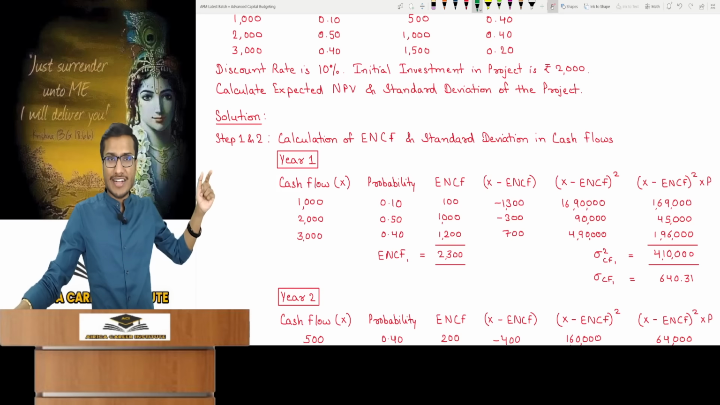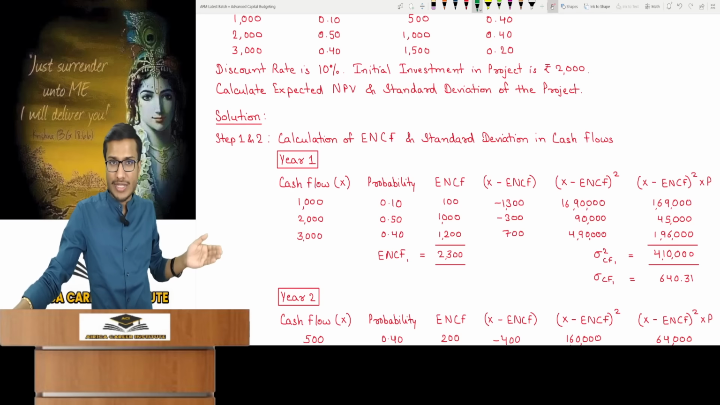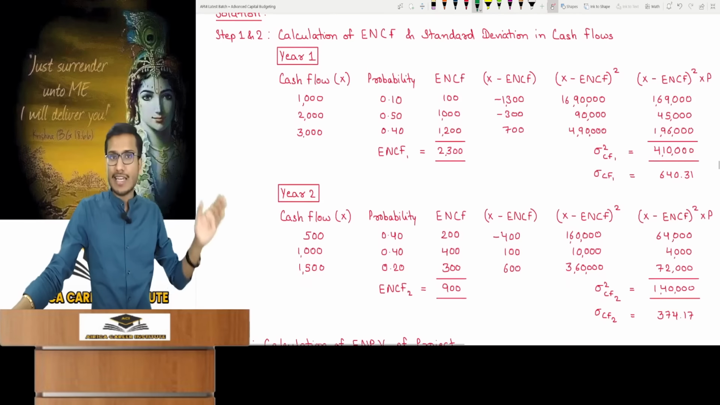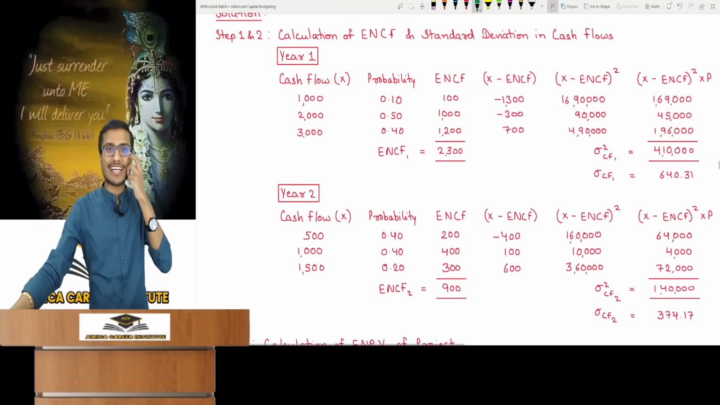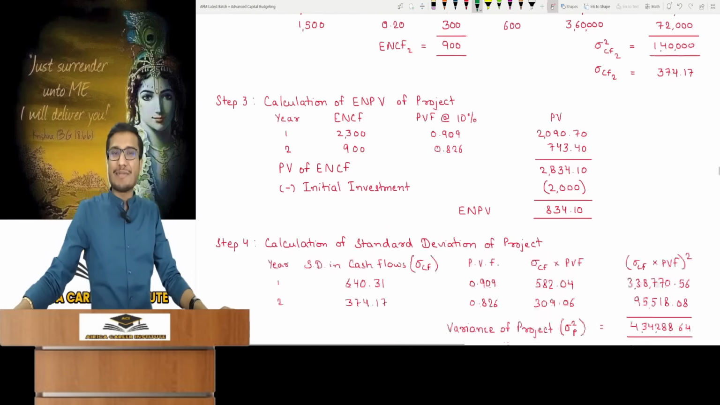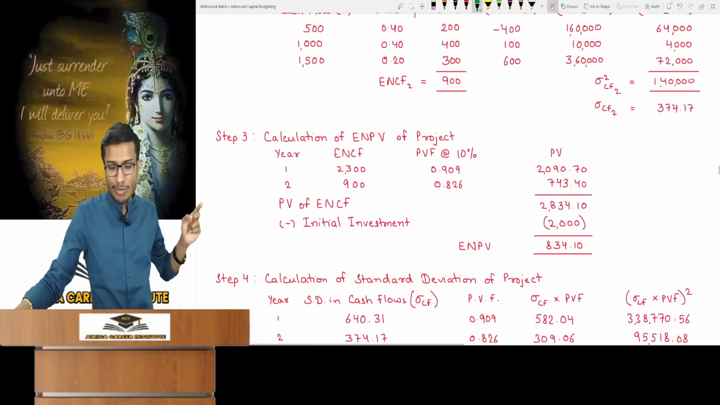So first year one's cash flows probability. So year one's ENCF. So cash flow minus ENCF for year 1 deviations, square of deviations into probability. Variance of first year cash flow is obtained, under root, first year cash flow's standard deviation. Now, you will do the same working for the second year, and more years of data will increase the work in this question. Then in third step, ENPV of project, take ENCF, calculate PV minus initial investment, ENPV.